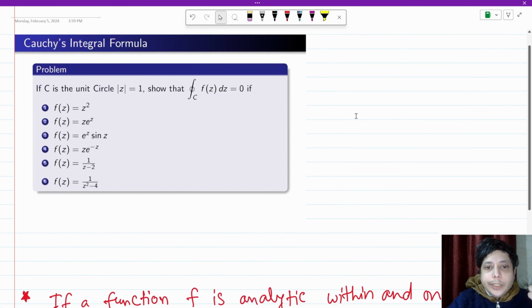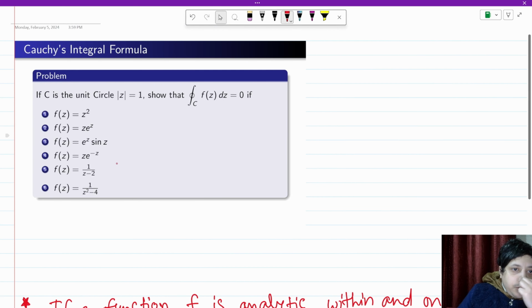Okay, so in the first question we have given a unit circle |z| = 1. Then we have to show that the integral of f(z) over the simple closed contour C is equal to 0, if f(z) is z squared, f(z) is e to the power z. पहले तो हम बना देते हैं |z| = 1. इसका मतलब क्या है? It represents a circle, equation of circle centered at (0, 0) with radius 1. ठीक है.